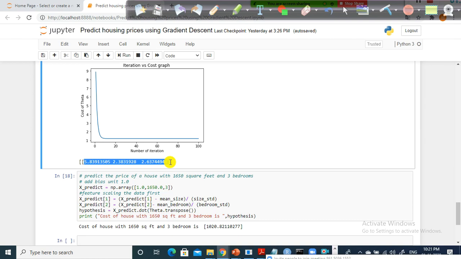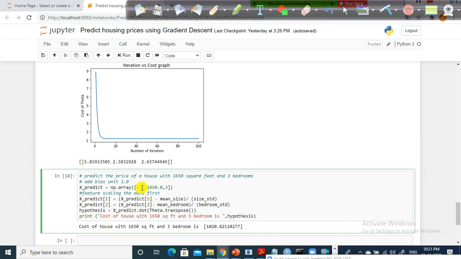And once you know the intercept and slope values, predicting the price is very simple. Predicting the target is very simple. You know the equation: y is equal to beta naught plus beta 1 x1 plus beta 2 x2. So you know beta naught, and beta 1 into the size of the house plus beta 2 into the bedroom, in this case. If you multiply this, you will get the estimated housing price.